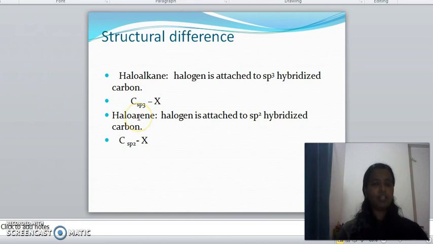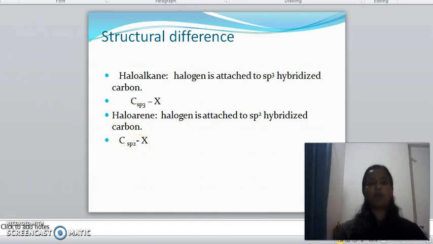In haloarene, arenes have alternate single and double bonds. So the halogen atom is attached to a carbon atom which is sp2 hybridized. That is the simplest structural difference between haloalkanes and haloarenes.